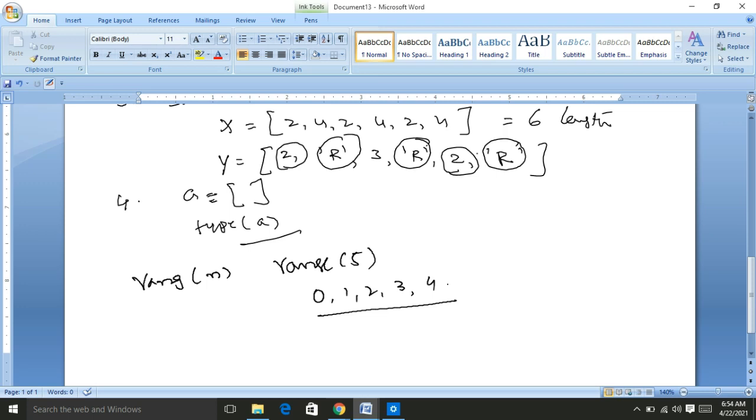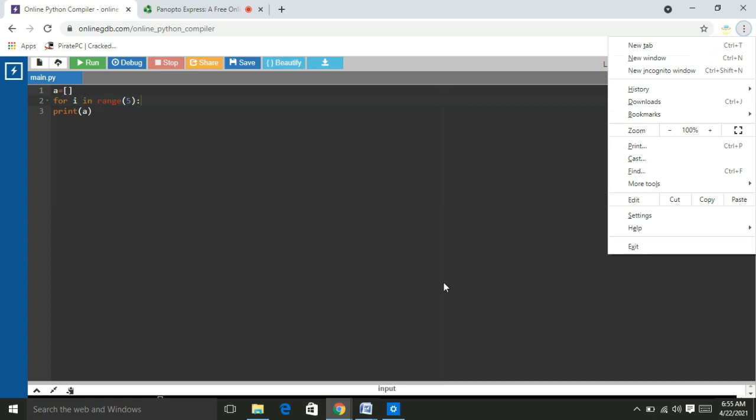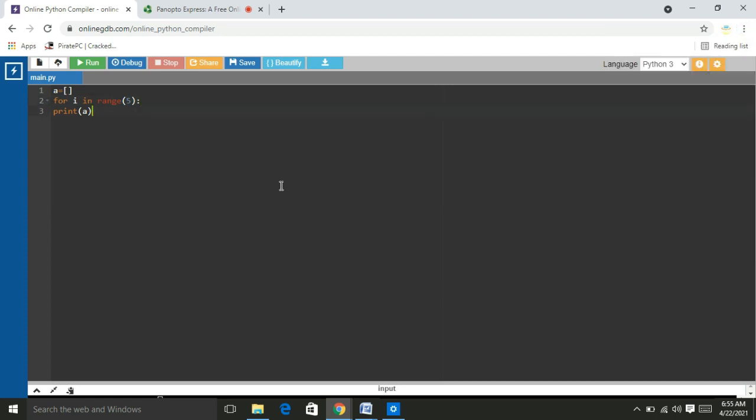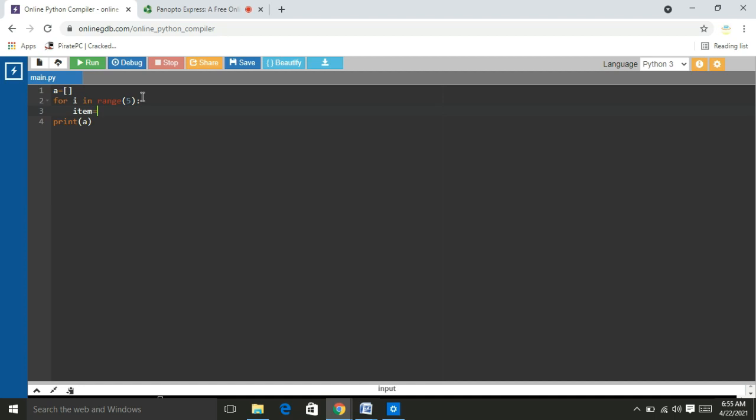So to repeat the loop several times, I am going to use the range function. So I am using for i in range of 5.